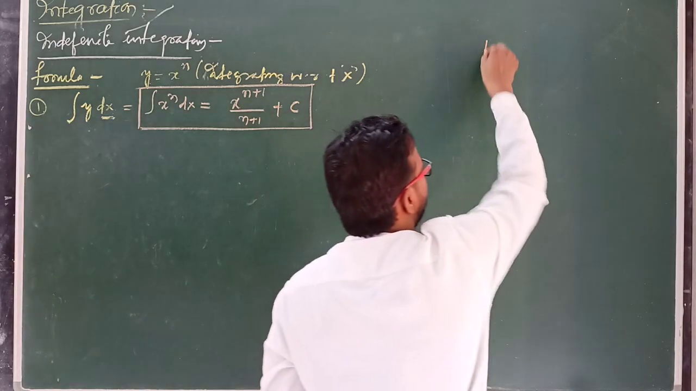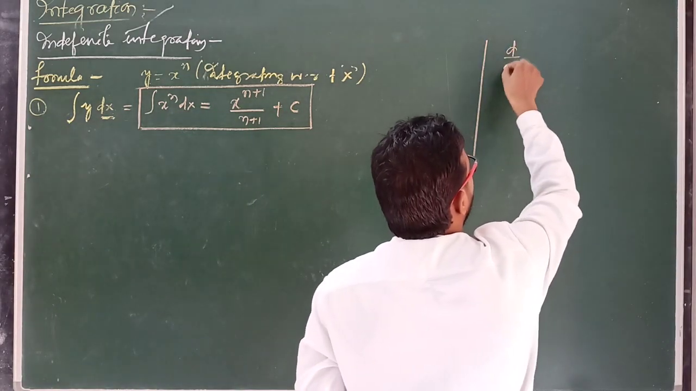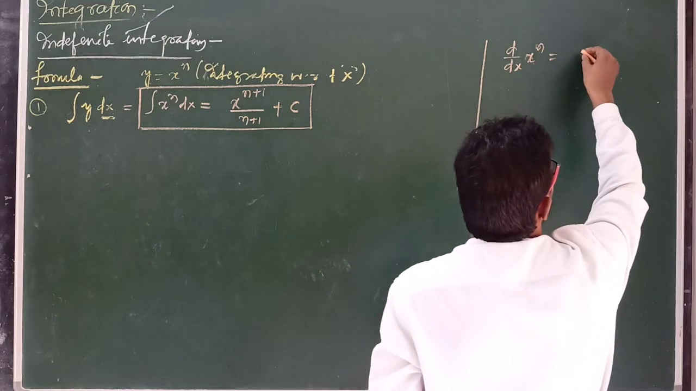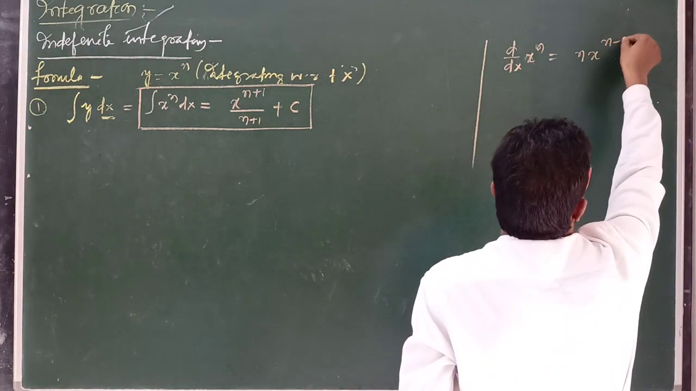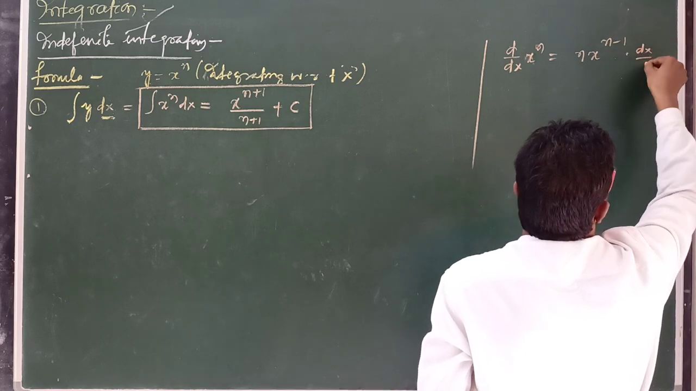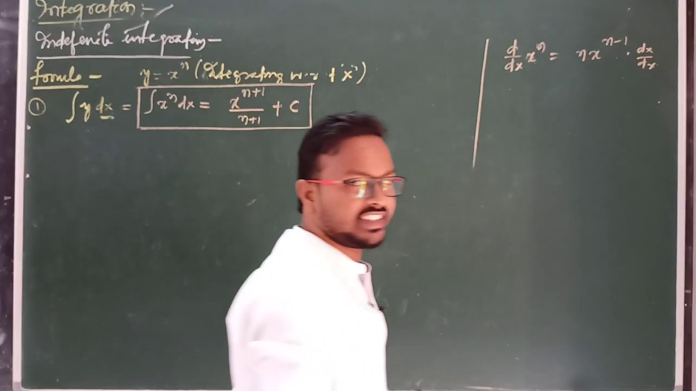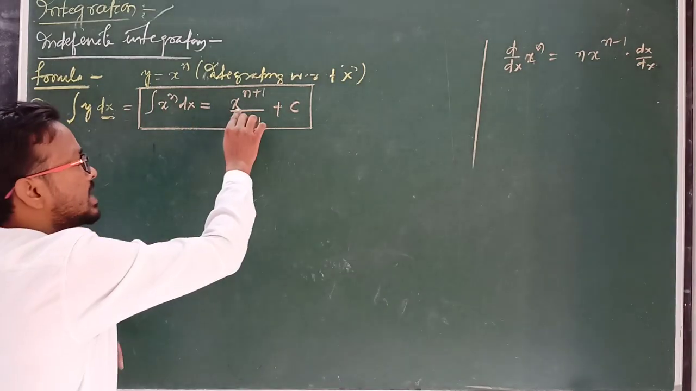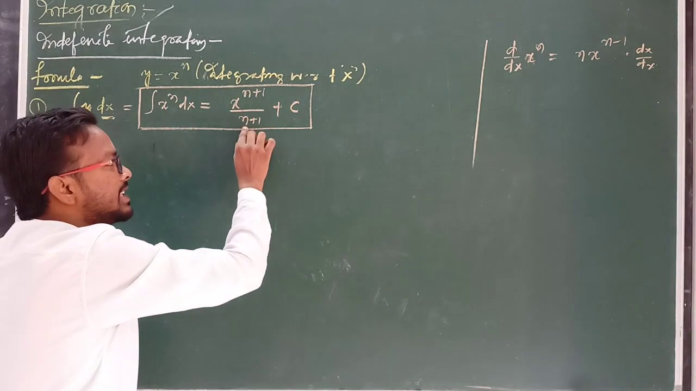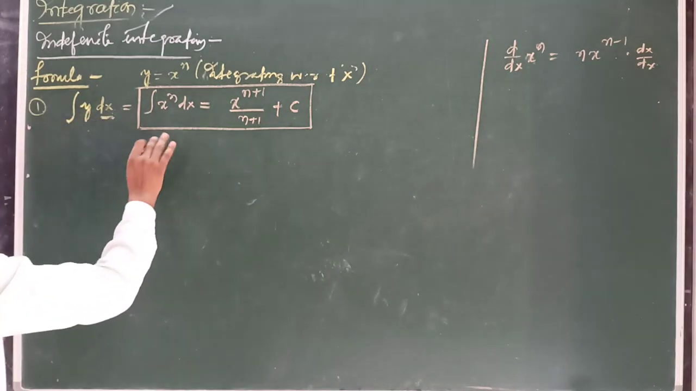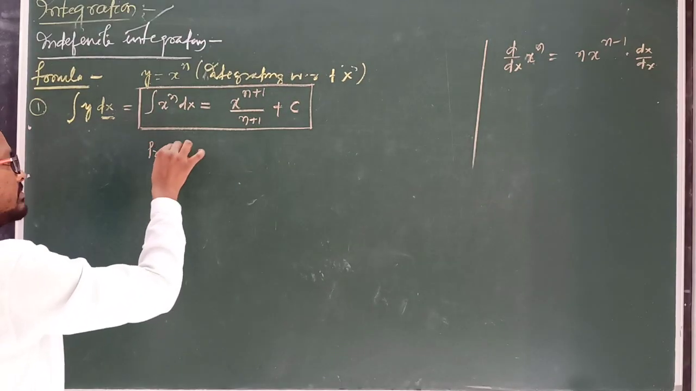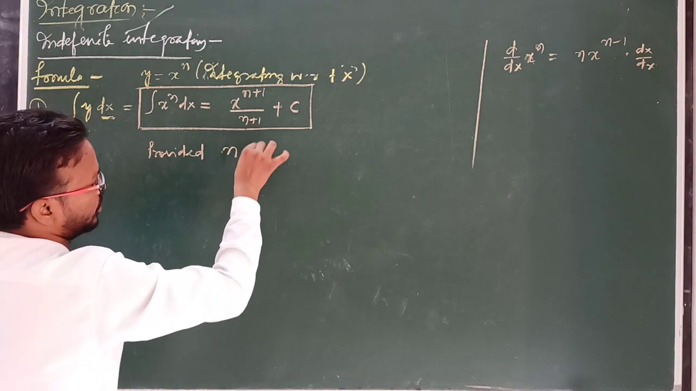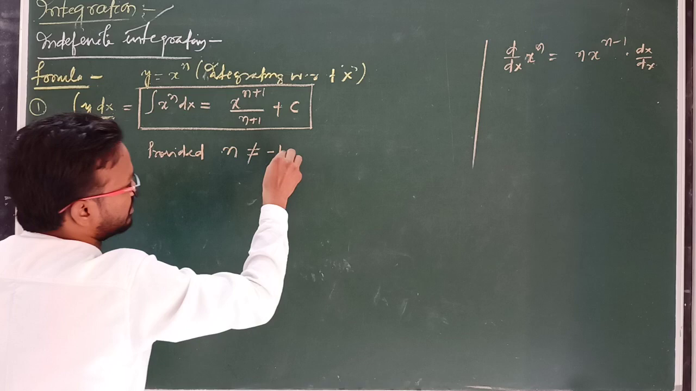But in the differentiation case, d by dx of x to the power n equals n into x to the power n minus 1 into dx by dx. This is the differentiation case. But in the integration case, the integral of x to the power n dx equals x to the power n plus 1 by n plus 1, plus c, provided n should not be equal to minus 1.